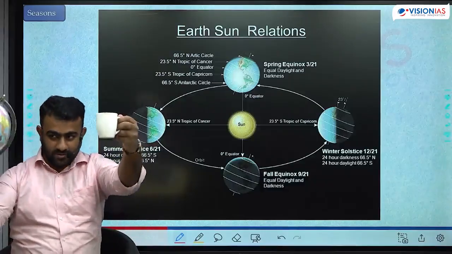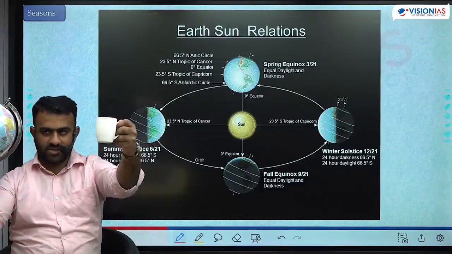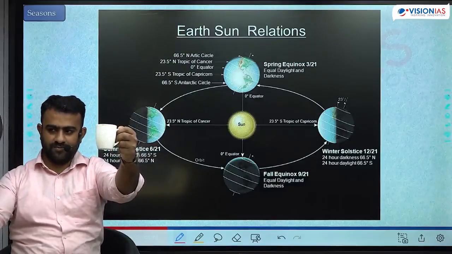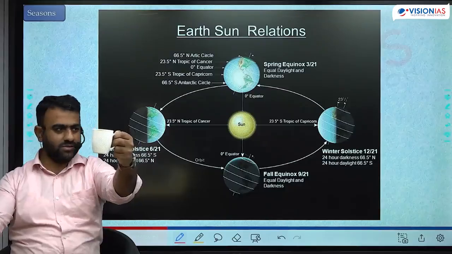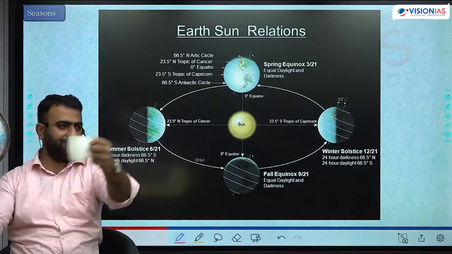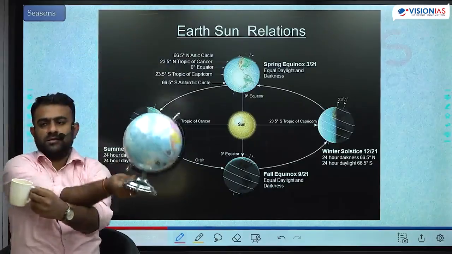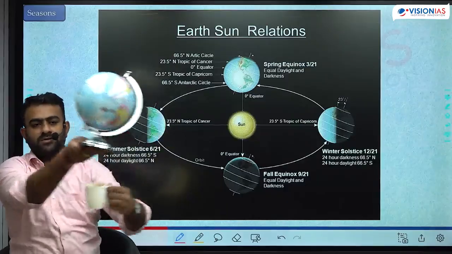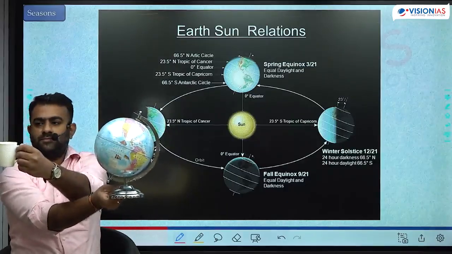Okay, this is summer. The northern hemisphere is tilted towards the sun. Southern hemisphere is tilted away from the sun. Okay, summer solstice. Here it is summer, here it is winter. This is winter. Northern hemisphere is tilted away, southern hemisphere is tilted towards. Okay?